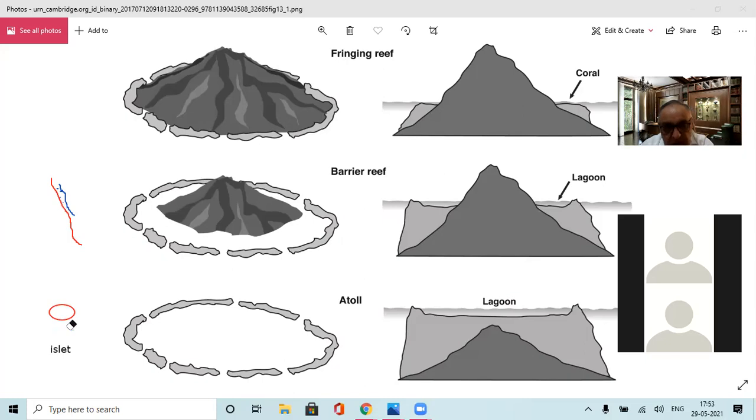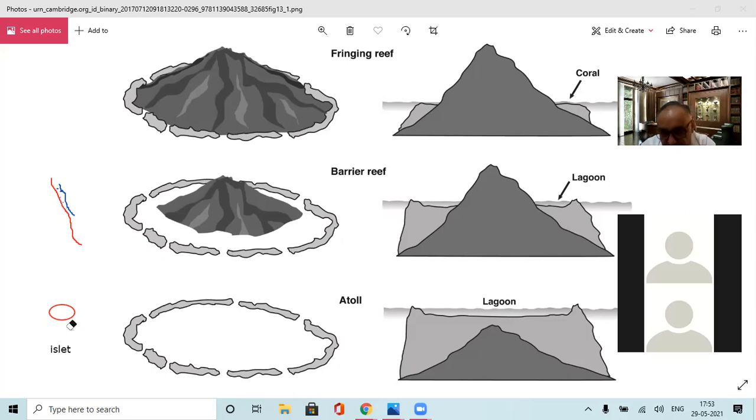Is it clear to you? So reefs made on the fringe of the coastline are the fringing reef. When reefs are made parallel to the coastline, and there is a gap between the coastline and the reef, and in that gap the water fills, which is known as the lagoon, that becomes the barrier reef.